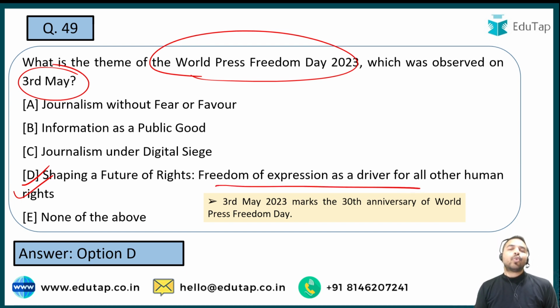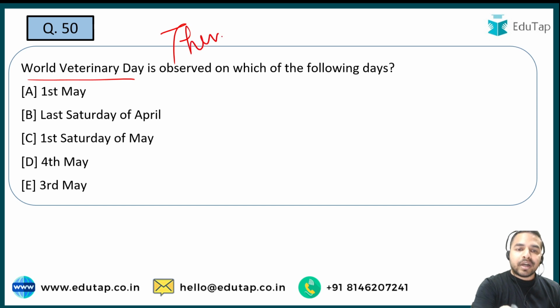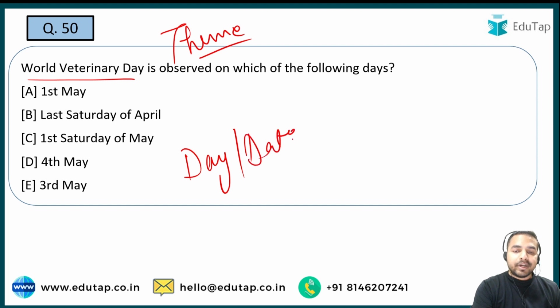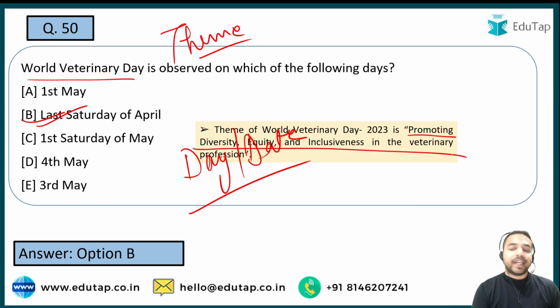So guys, this was the 49th question, and now let's move towards the last question of today's session, that is question 50, and the question is on World Veterinary Day, and you are required to tell me कौन सी डेट को ये सेलिब्रेट करते हैं, ऑब्जर्व किया जाता है. See guys, earlier we covered questions in which the theme was being asked, and now you are required to tell me the day or date on which this particular day is observed. And the right answer to this question is option B, that is the last Saturday of April. And the theme for World Veterinary Day 2023 is promoting diversity, equity and inclusiveness in the veterinary profession, and that is the right answer to this question.